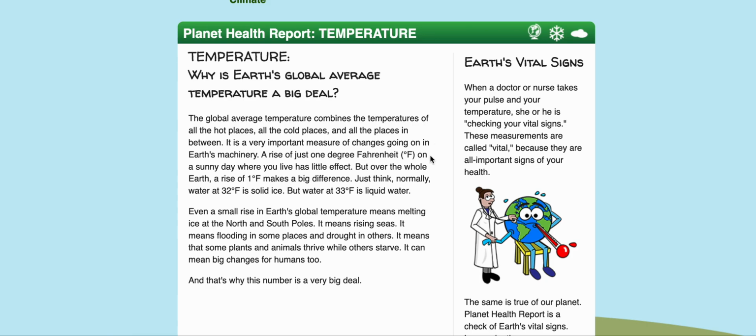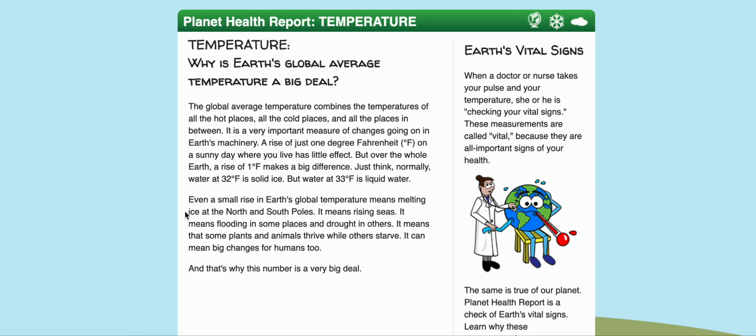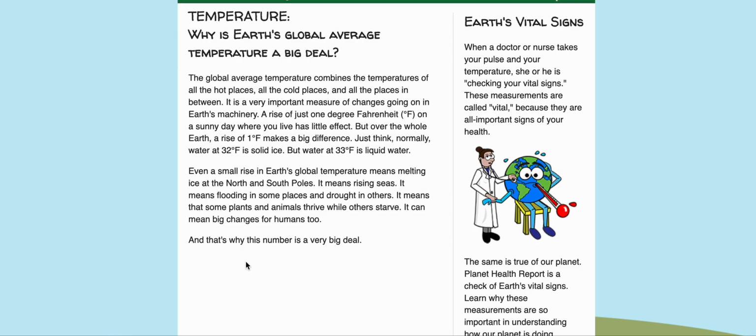A rise of just 1 degree Fahrenheit on a sunny day where you live has little effect. But over the whole Earth, a rise of 1 degree Fahrenheit makes a big difference. Just think, normally water at 32 degrees Fahrenheit is solid ice, but water at 33 degrees Fahrenheit is liquid water. So, even a small rise in Earth's global temperature means melting ice at the North and South poles. It means rising seas, it means flooding in some places and drought in others. It means that some plants and animals thrive while others starve. It can mean big changes for humans too. And that's why this number is a very big deal.